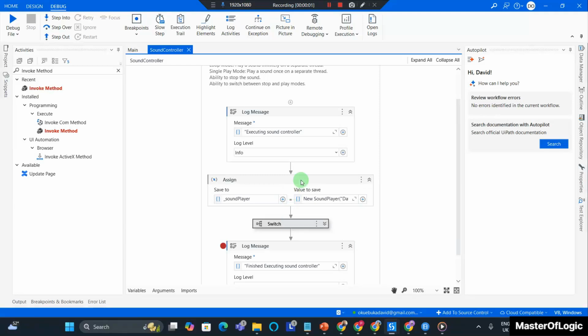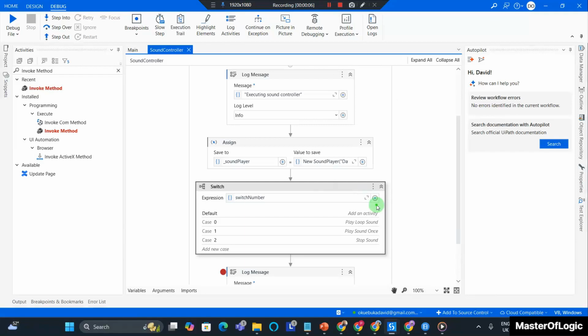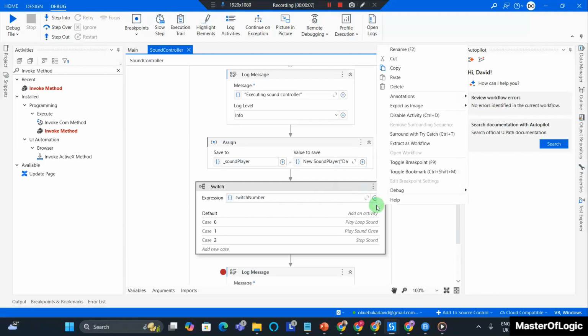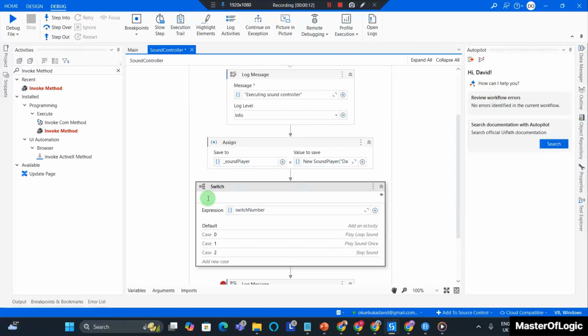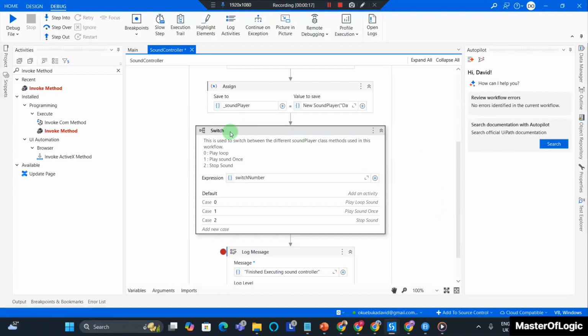Okay, so let's finish things up. First, I want to add a bit of annotation to this. So I'm going to right click on the switch statement, hit annotations, add annotations, and place an annotation here. The annotation simply describes what the switch statement does. Hit Ctrl S to save.